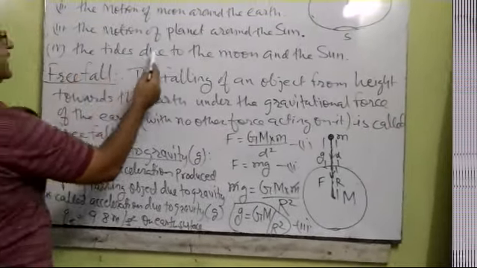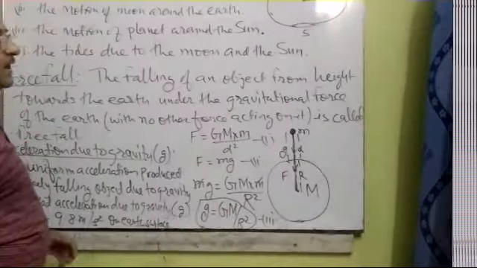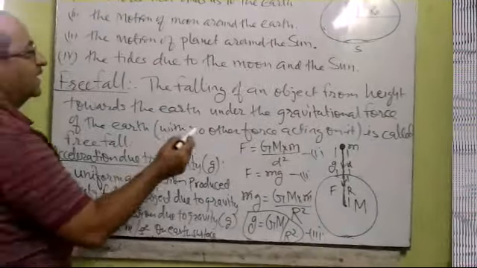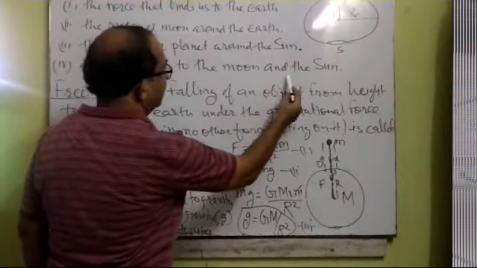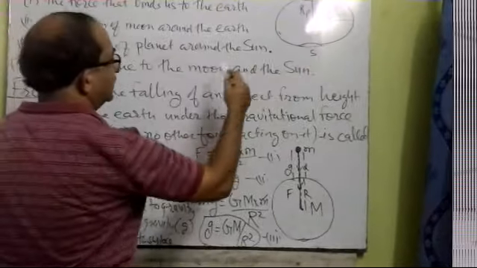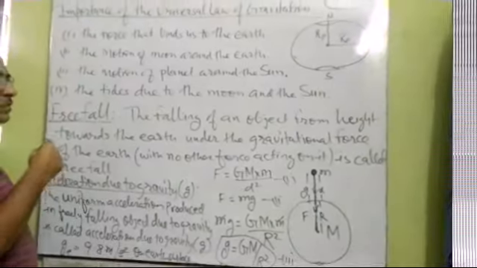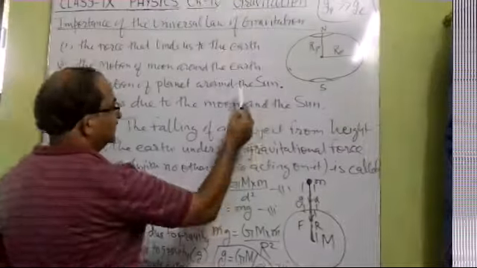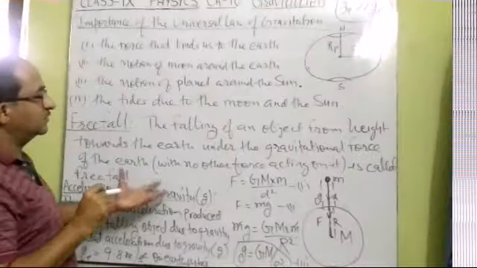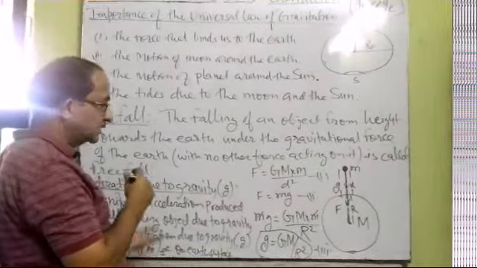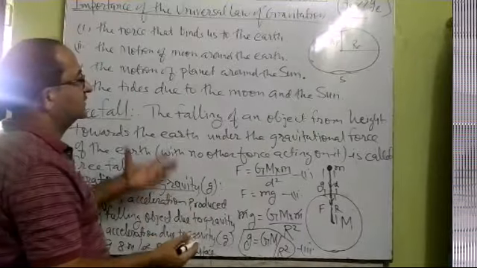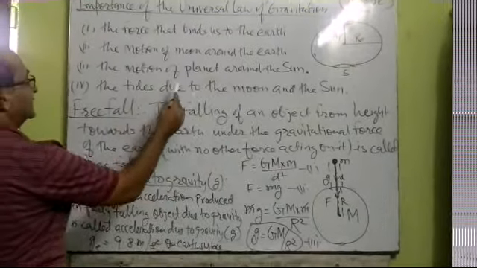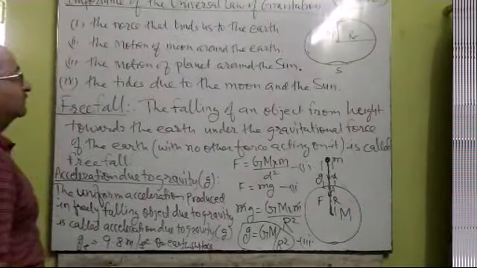The fourth is the tides due to the moon and sun. High tide and low tide come due to the force of attraction applied by the moon on the earth, depending on the position of the moon and sun. In some positions the moon and sun come in a straight line, and the forces of attraction of the sun and moon add up, and the liquid on the earth gets attracted towards the moon, and because of that high tide comes. Just after the high tide, the low tide comes again. So the tides are due to the universal law of gravitation.